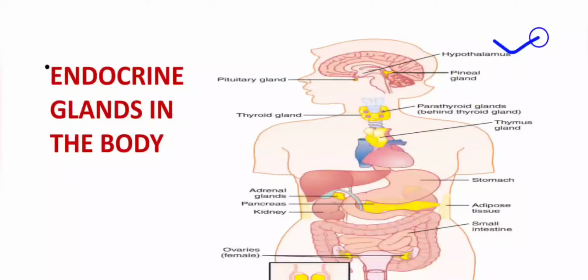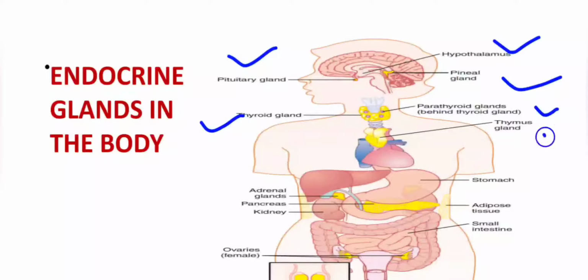Here you can see the hypothalamus, which is the main part of the endocrine system, and it stimulates the pituitary gland to release hormones. And the pituitary, which is the master gland of the body, then produces hormones and regulates other glands to secrete their hormones and control the overall body activities. Then the pineal gland is there in the brain. Then the thyroid gland is found in the neck region, and behind the thyroid gland there is the parathyroid gland.